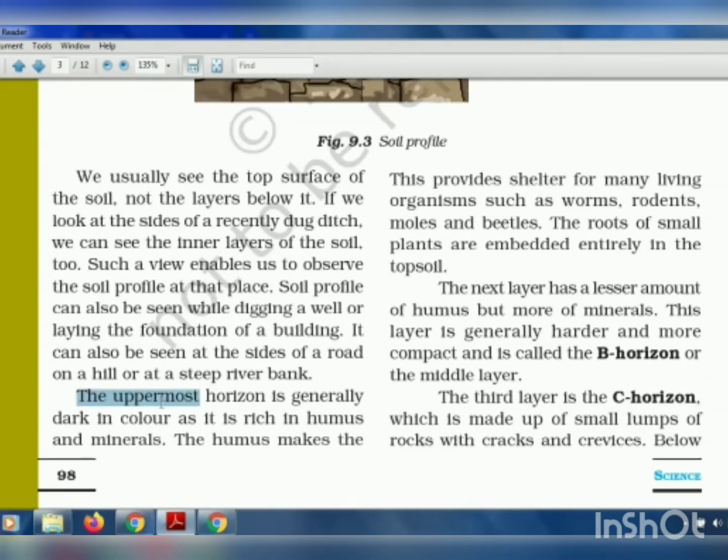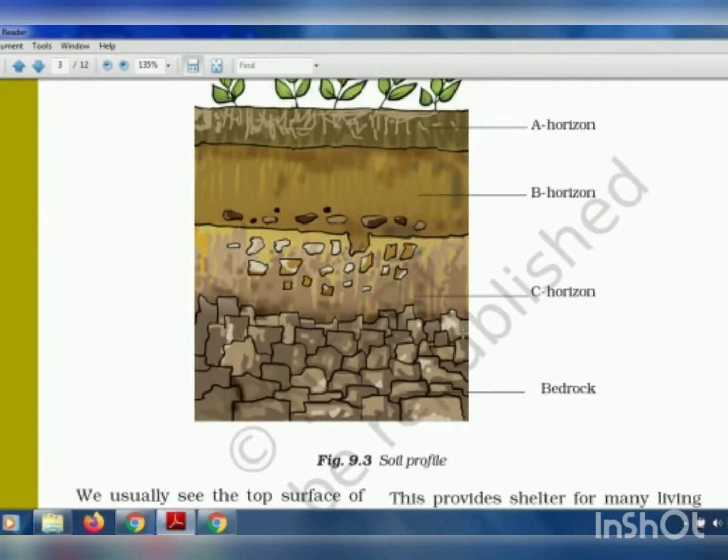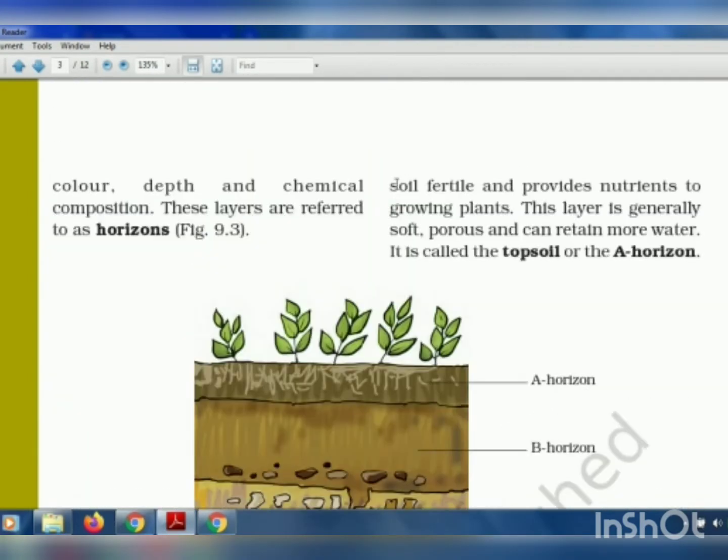Now, the uppermost horizon is generally dark in color, and it is rich in humus and minerals. Because we know that at the top we have humus, so it is rich in nutrients and minerals. The humus makes the soil very fertile. Fertile means it makes the soil so good that plants can easily grow, and it provides nutrients to the growing plants.